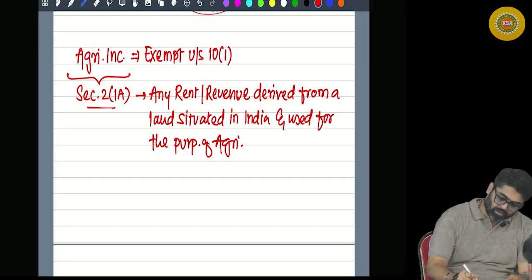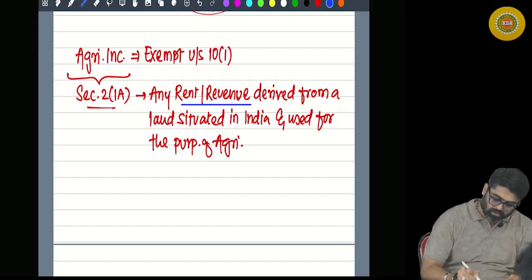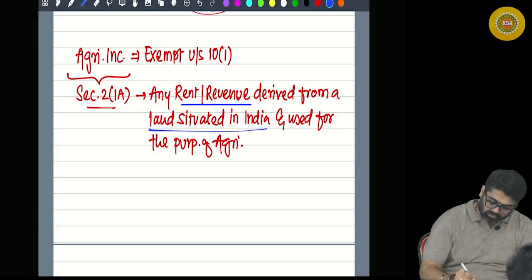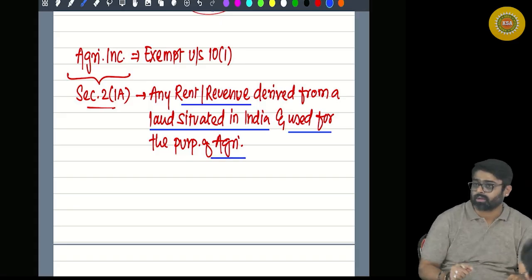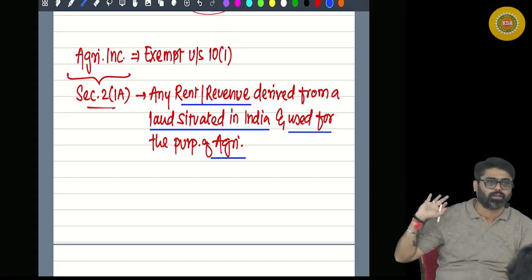So this rent or revenue coming from land situated in India and used for agricultural purpose will be treated as agricultural income.